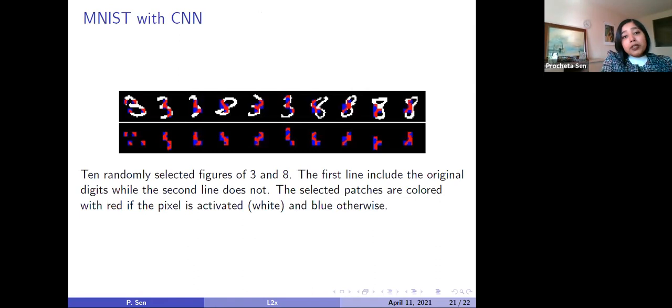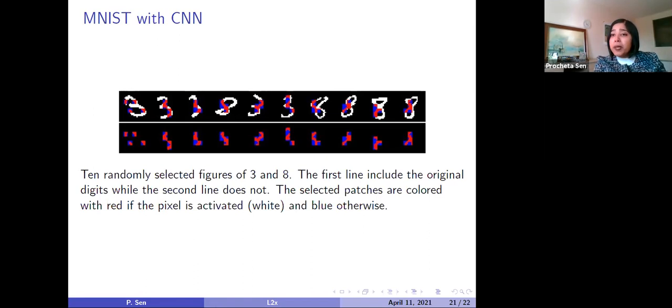So this is the example with images. Here we have taken only sample images of 8s and 3s. The red colored patches are basically those pixels that L2X has highlighted as the important features the model used for that particular image. The rest of the pixels, L2X determined as not that important for determining that particular digit.